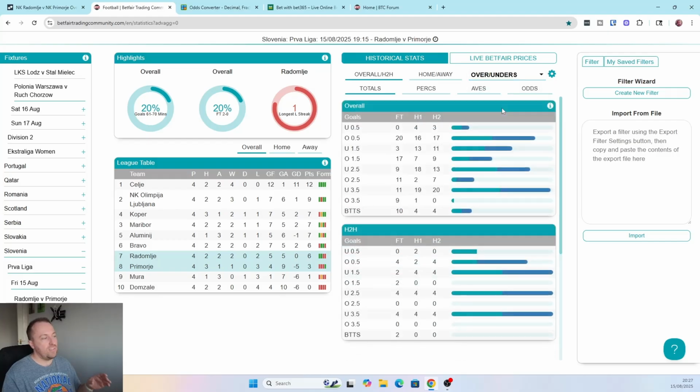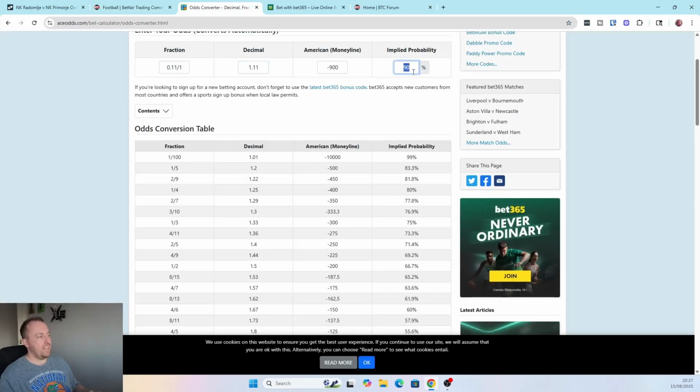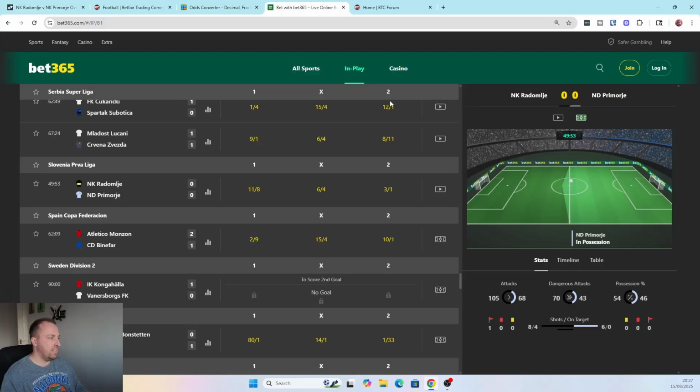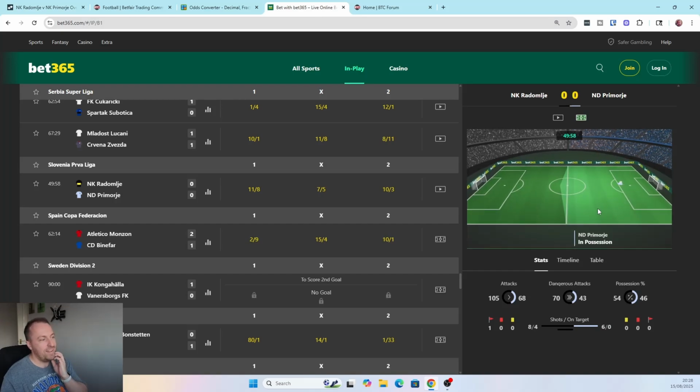Now, if we look at the overs unders, you can see that 17 out of 20 games had a second half goal. So that's pretty solid, around 85%. If we look at what 85% is in implied probability, it's odds of 1.18 for a second half goal. Current odds are 1.34. The second half's only just begun, about 5 minutes in.